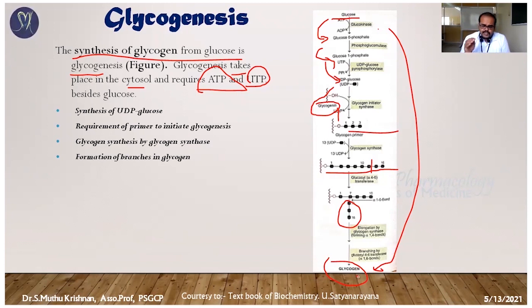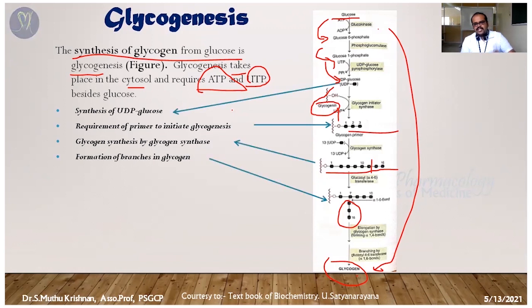Normally, this glycogenesis process is divided into 4 steps. The first one is synthesis of UDP glucose. The second one is the primer, because the primer initiates the glycogenesis process. The third one is where the glycogen synthesis exactly happens. The last one is the formation of sub-branches of glycogen. So these are the 4 steps. You can see here the first step, UDP glucose; up to this level comes under the first category, synthesis of UDP glucose.